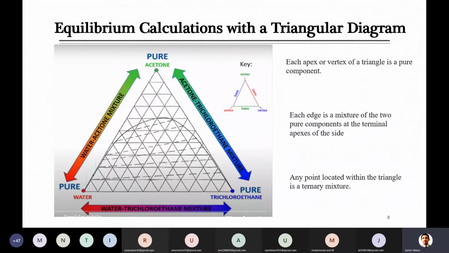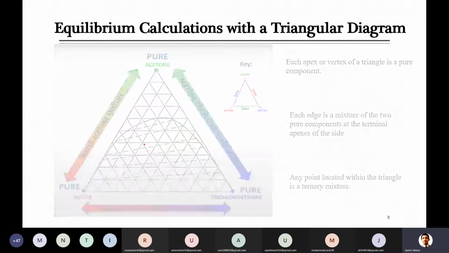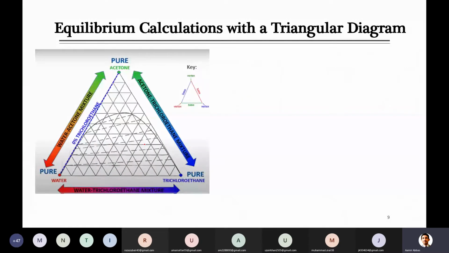Also we said that any point inside the diagram will definitely be a ternary point, and all three components will be involved there. We'll look at them later. In this diagram, I think we finished our lecture yesterday.